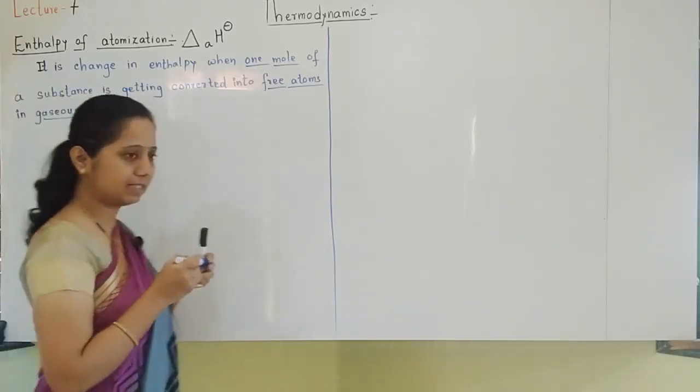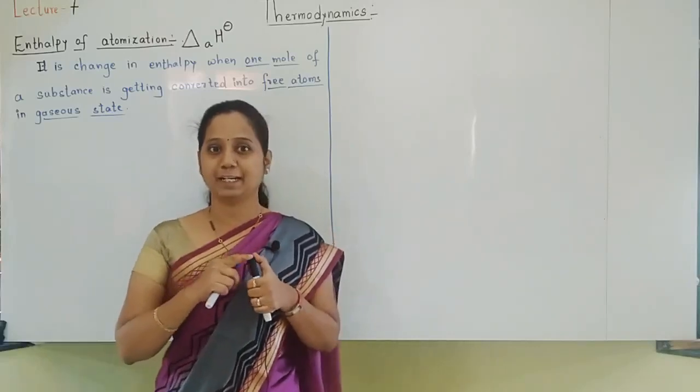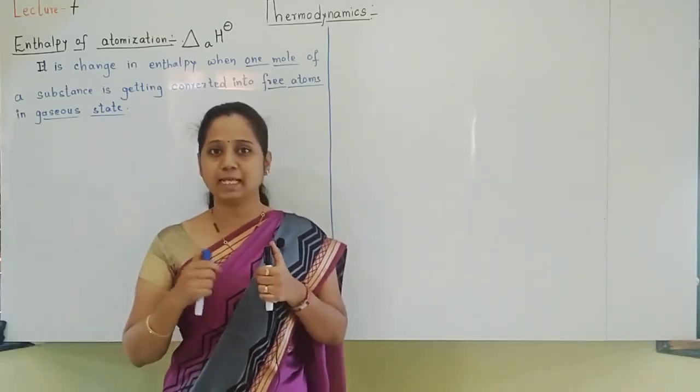Okay, who is getting converted? Substance. How much substance? 1 mole of substance into what? Into free atoms. But that free atom should be in their gaseous state.